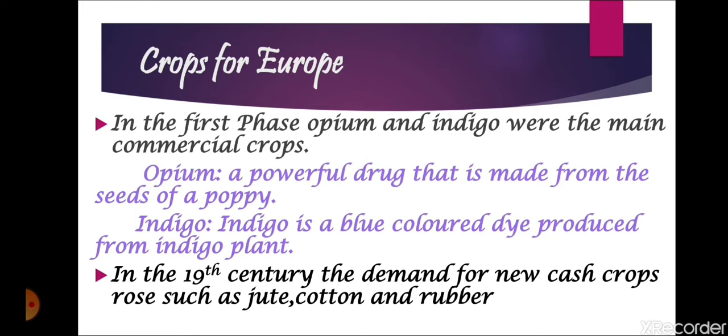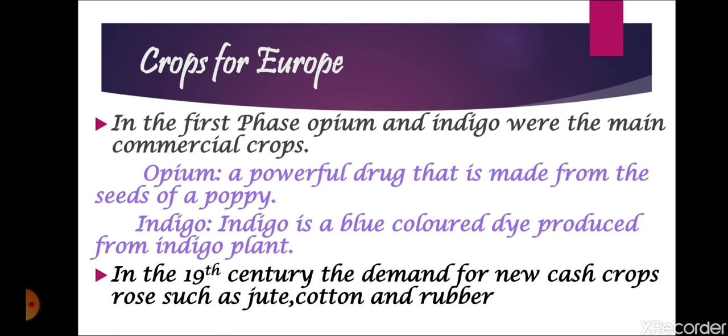Opium was also in great demand in the European countries. Next is indigo. Indigo is a blue colored dye that is produced from the indigo plant. Both these crops were in great demand in the European countries or in the international market.